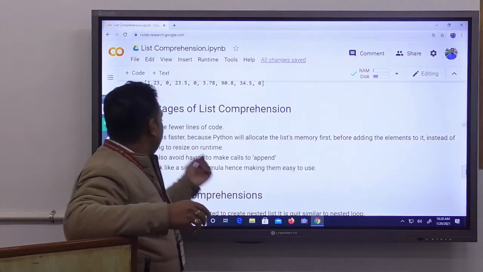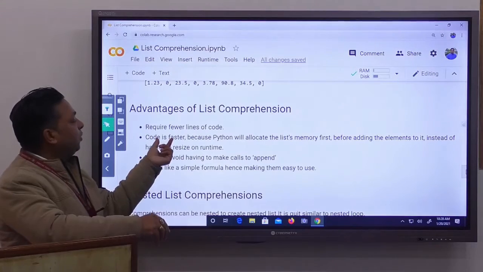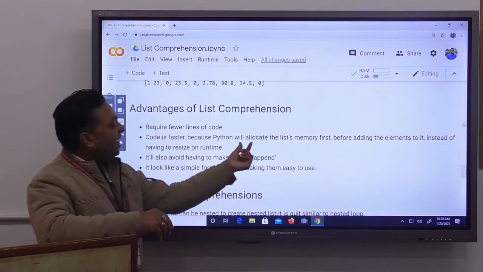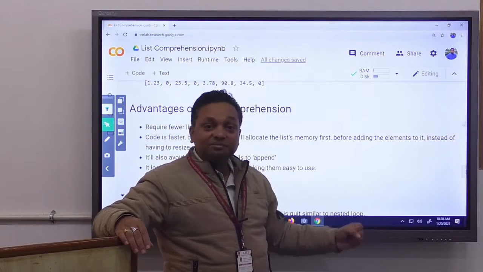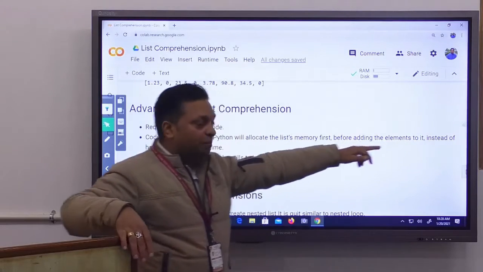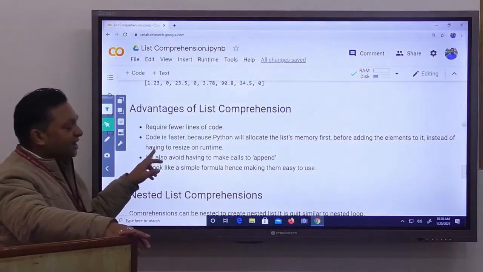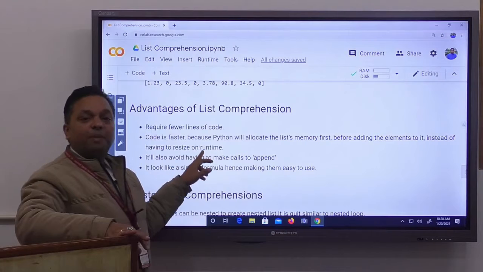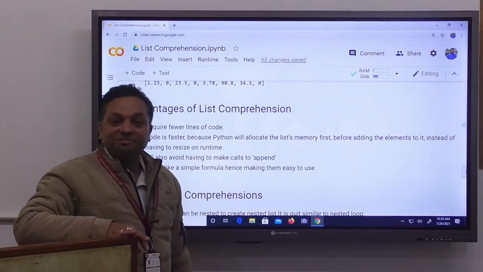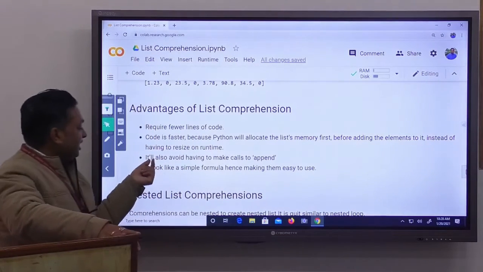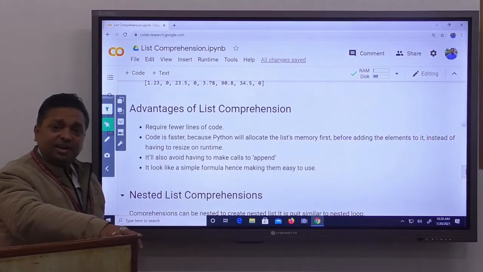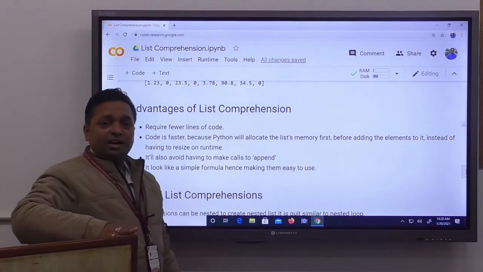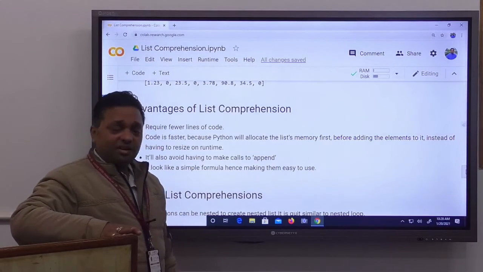It takes time. Our comprehension code is faster because Python will allocate the list memory first before adding the elements to it. But in looping, each and every time you append, our list will be resized. It takes time. It also avoids having to make calls to append. In list comprehension, we never call the append function.